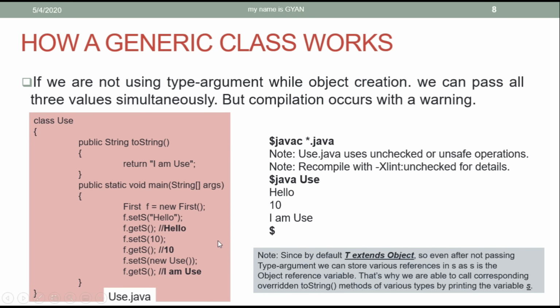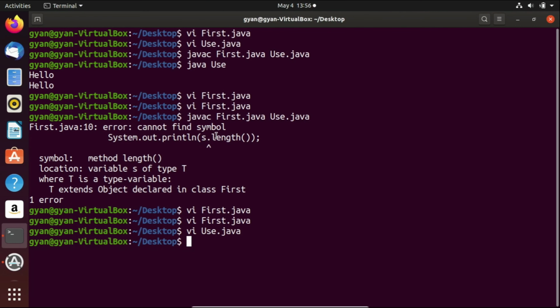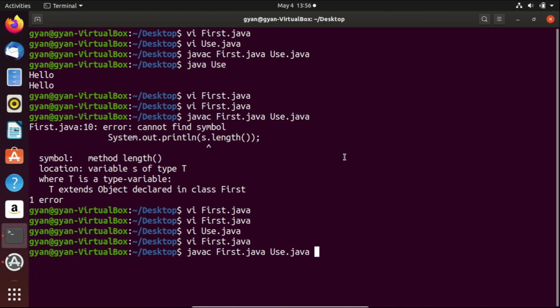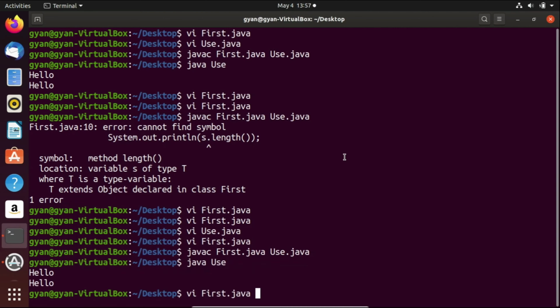So before we continue on this example, let's try one experiment with the previous example. We know that we cannot call the method length of the class String. But let's open first.java once again, and instead of calling the length method, let's call a method which is present in the class Object and has been overridden by the class String. One of the methods is toString. Printing just s also calls the toString method, but let me call it explicitly as s.toString. Compile it: javac first.java use.java, compiles fine. Now execute it, and it executes fine.